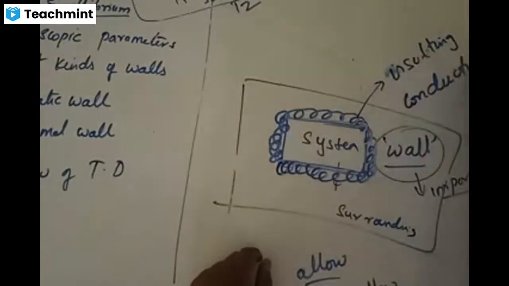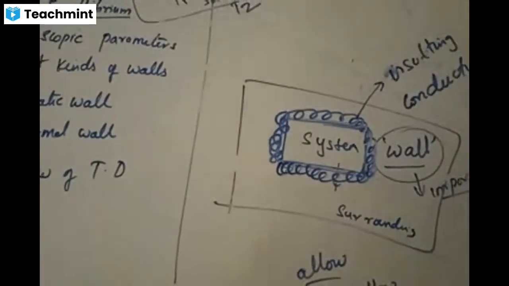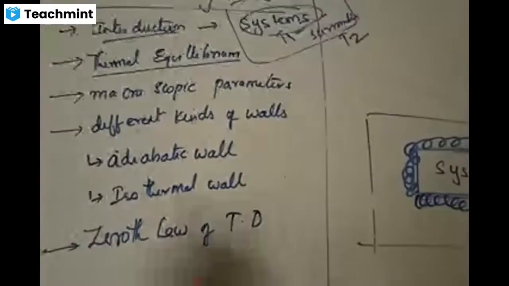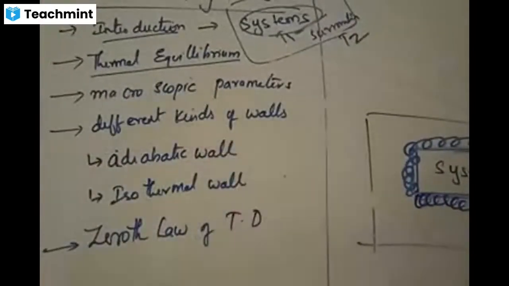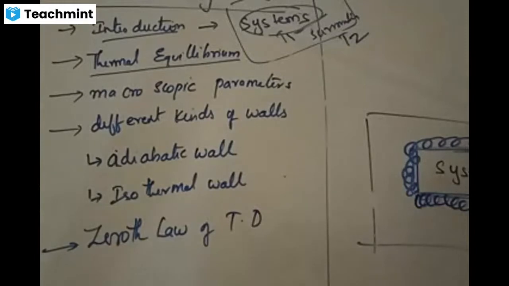What do you mean by conducting wall? Types of walls I have written here. Different kinds of walls. What are the different kinds of walls? Walls are of two kinds: conducting walls and insulating walls. What is a conducting wall? Terminologies. A conducting wall allows heat energy to pass between system and surroundings, conducting from one to the other. Insulating, like thermocol sheets, will not allow the system to interact with the surroundings.